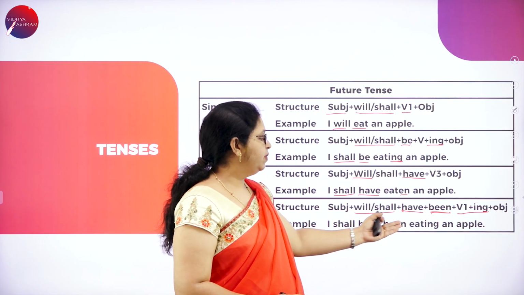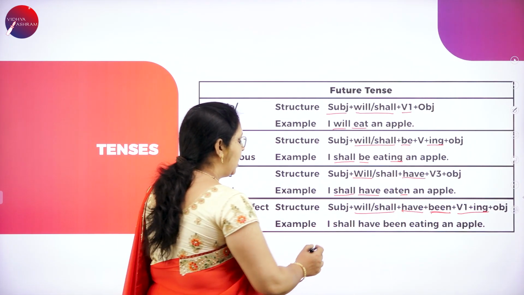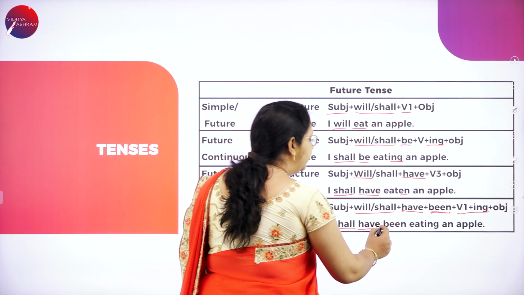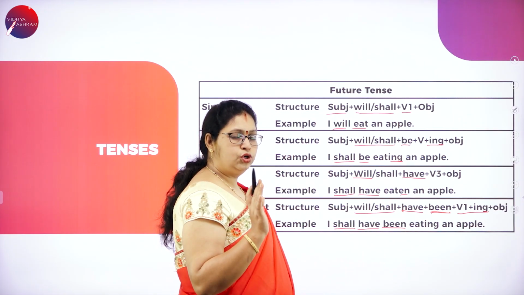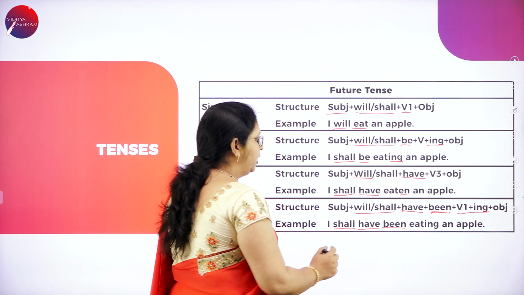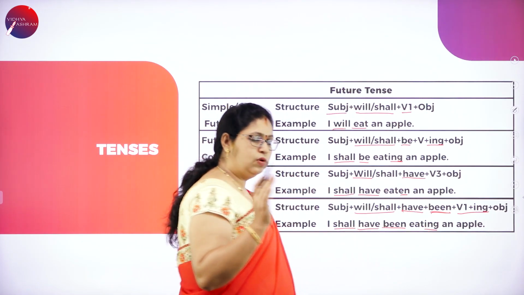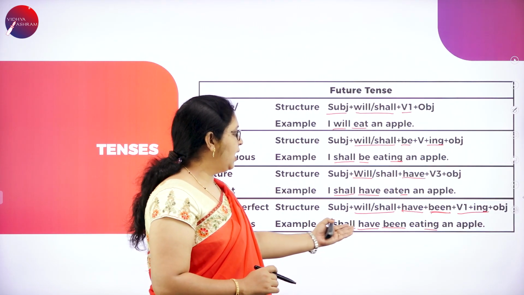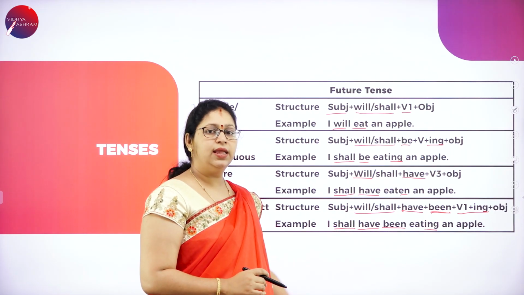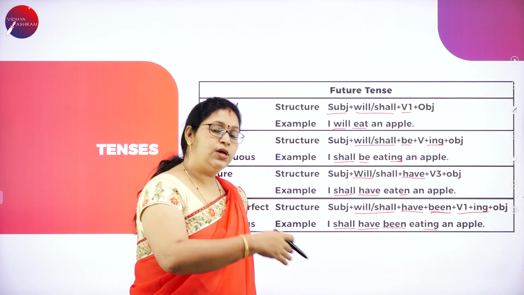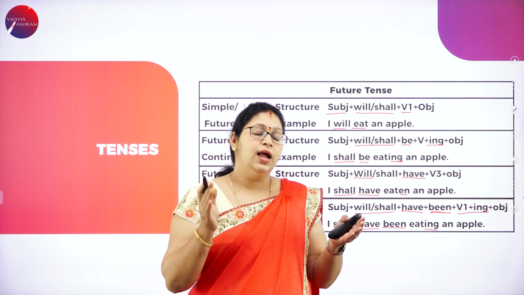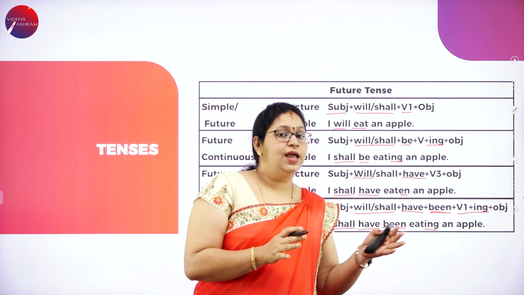I shall have been eating an apple. Shall or will is here, have is here, been to show that it is done already, eating to show that it was continuous, it was a process done. So, I shall have been eating an apple. In future, I shall have been. So, for 10 minutes in the break, I shall have been eating an apple.